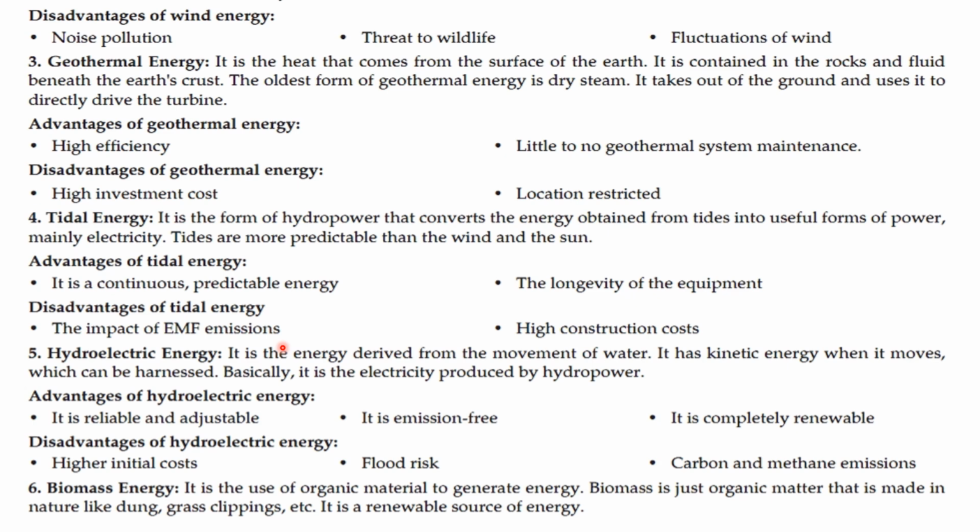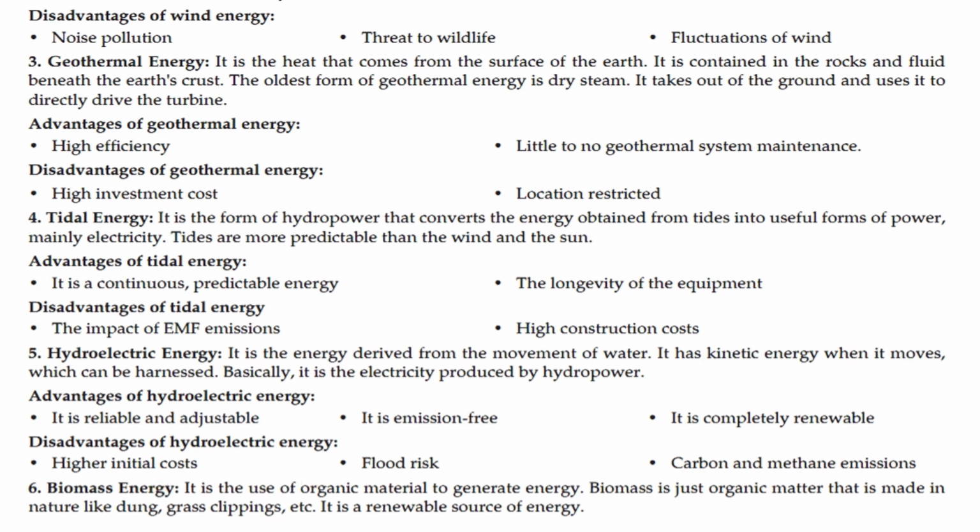Hydroelectric energy: it is the energy derived from movement of water. It has kinetic energy when it moves, which can be harnessed. Basically, it is the electricity produced by hydropower. Advantages of hydroelectric energy: it is reliable and adjustable. It is emission free. It is completely renewable. Disadvantages of hydroelectric energy: higher initial cost, flood risk, carbon and methane emission.